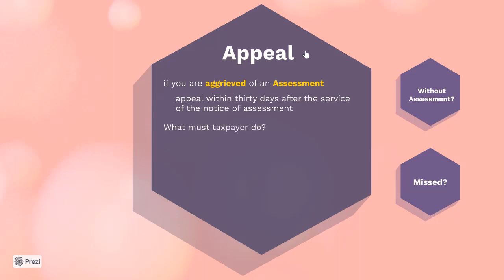What you must do is use a prescribed form, and the form is called Q form. You have to send in the form and appeal against the assessment. So you have to indicate which year of assessment you've been assessed for, which assessment it is, on what date, and then you must submit a valid ground, a reason.